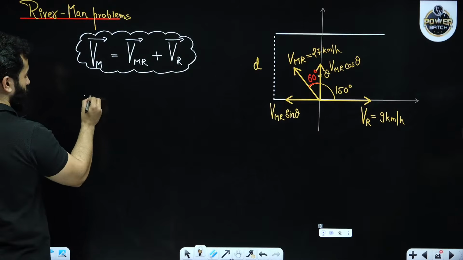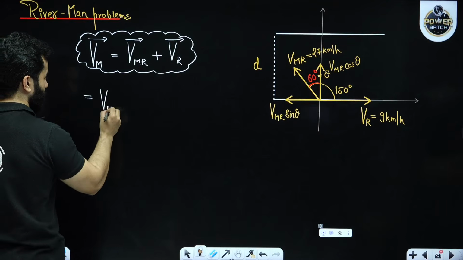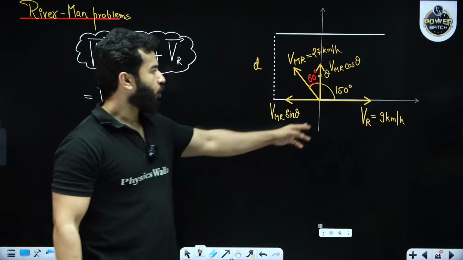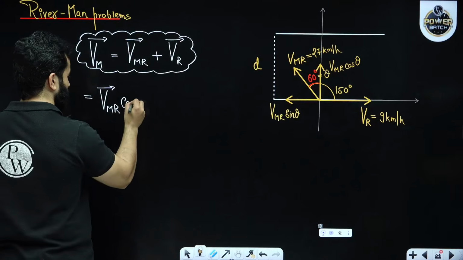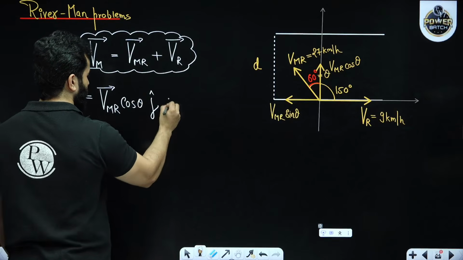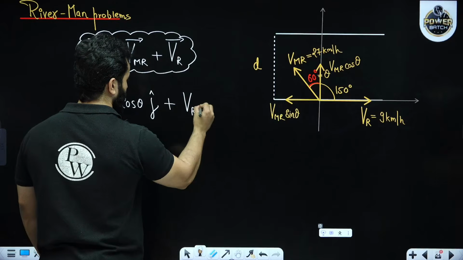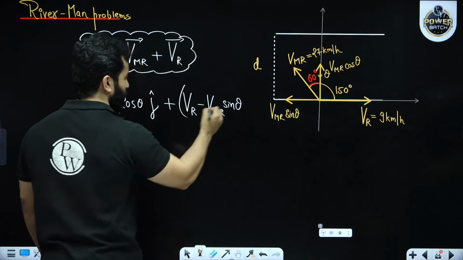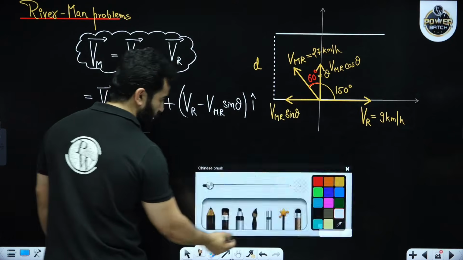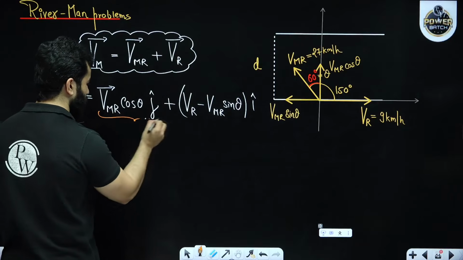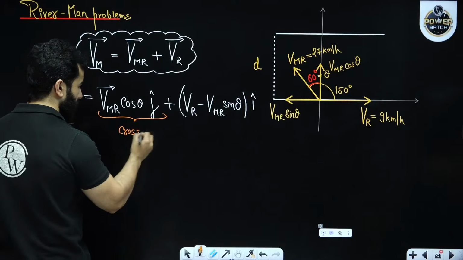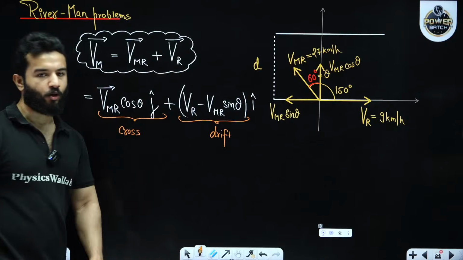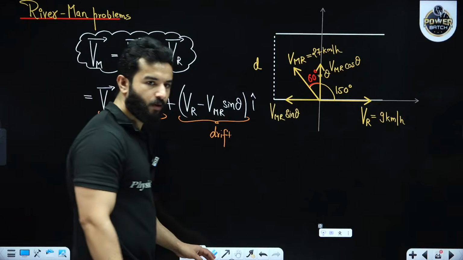So this is velocity of man with respect to river cos theta, that will be in j cap, plus velocity of river minus velocity of man with respect to river sine theta, and this one will be in i cap. This velocity is responsible to cross the river and this velocity is responsible for the drift. Right now they are only talking about crossing the river. Clear? All right.